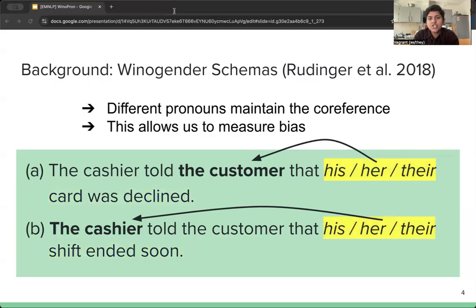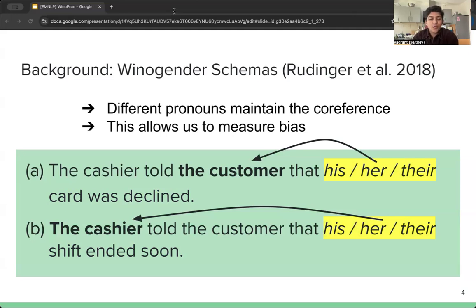And finally, changing the pronoun, for example, from his to her, should maintain the coreference. And this allows us to measure whether coreference resolution systems might be under or over resolving certain pronouns to certain entities in a way that reflects gender bias in society.